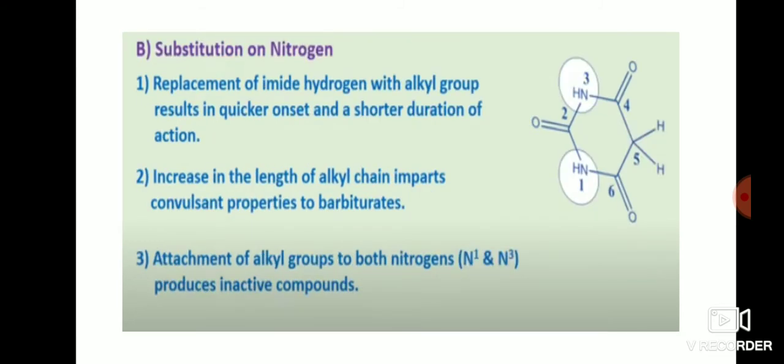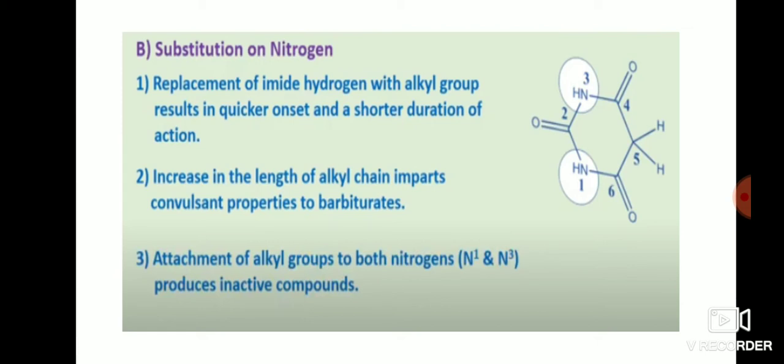Next is substitution or modification on nitrogen. The first point is replacement of imide hydrogen with an alkyl group. It will result in a quicker onset of action as well as a shorter duration of action. So the first position and third position are modified here. Replacement of any imide hydrogen with an alkyl group may produce a quicker onset of action as well as a shorter duration of action.